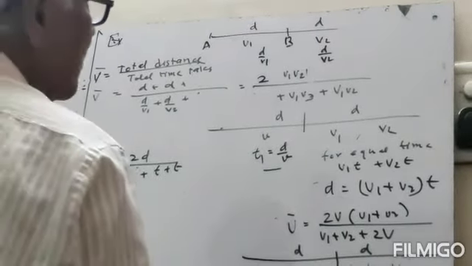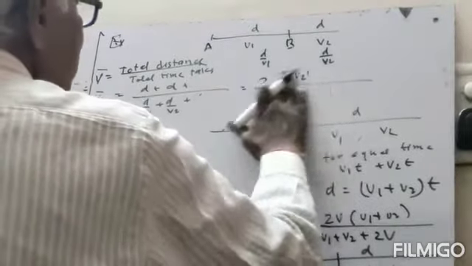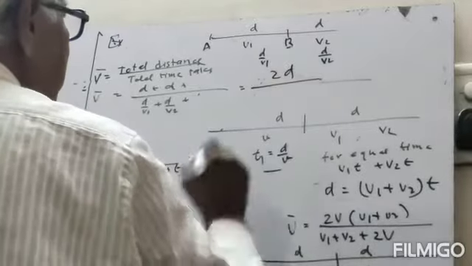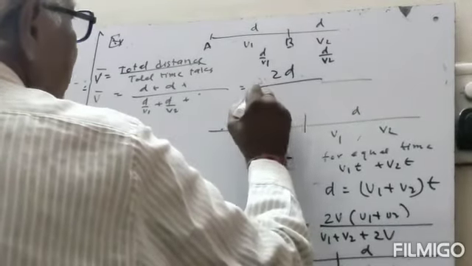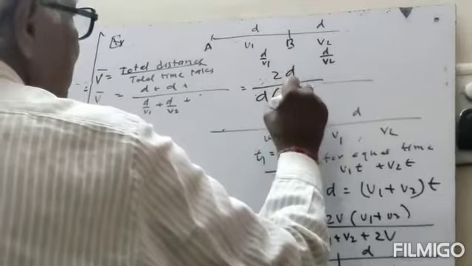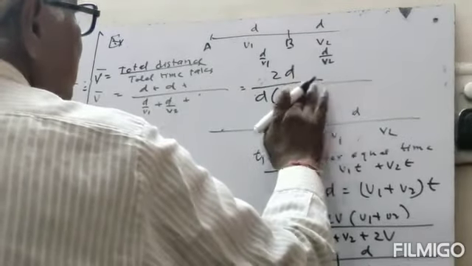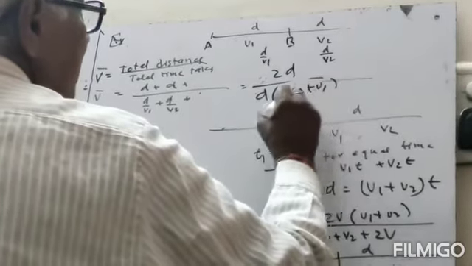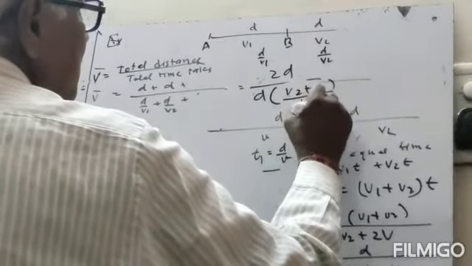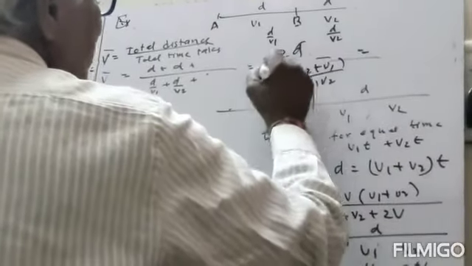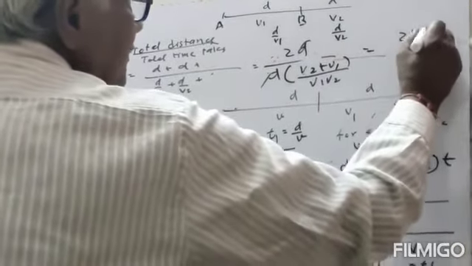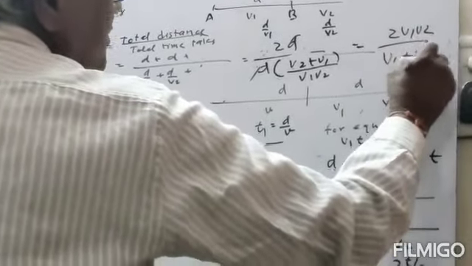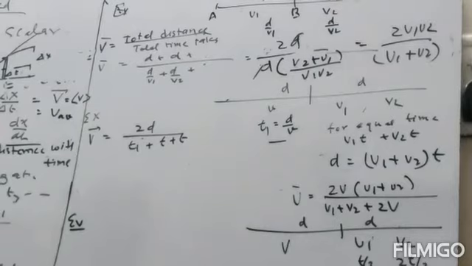This will be equal to 2d divided by, taking d common, V1 V2 plus V1 divided by V1 V2. So d will cancel, and it will be equal to 2 V1 V2 divided by V1 plus V2. So we can easily find it.